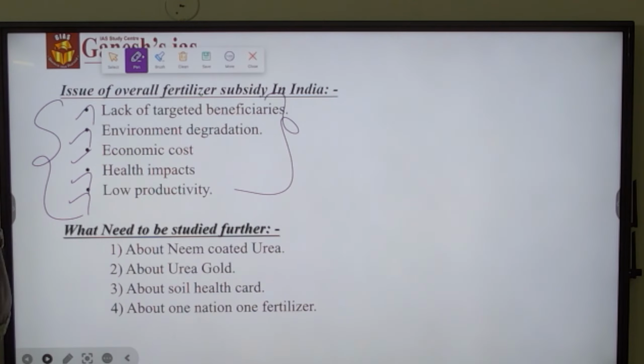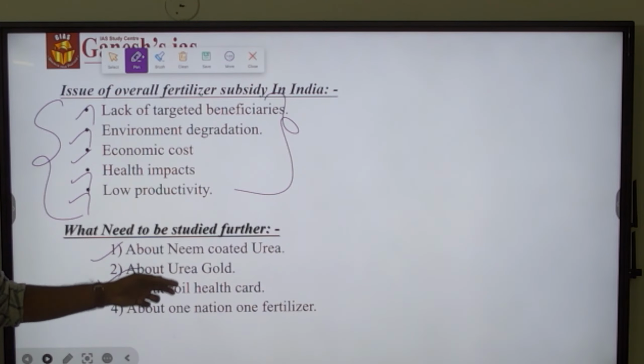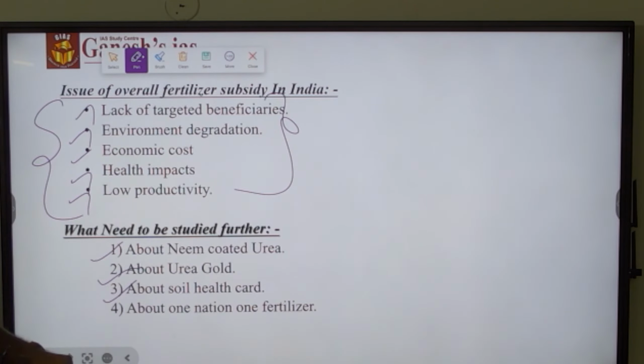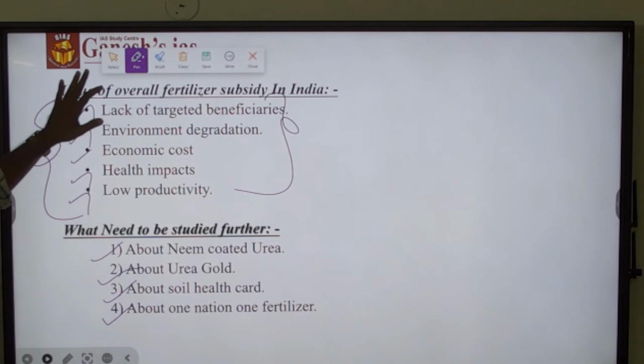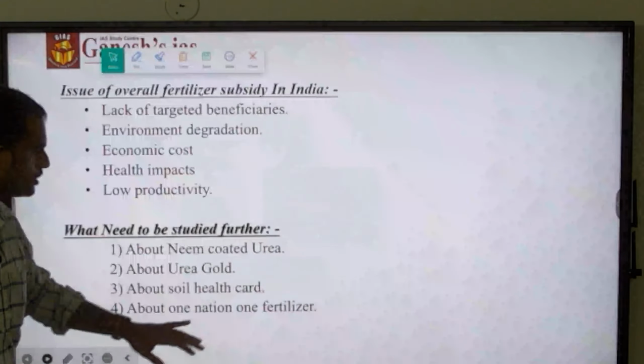So what we need to study further is, we should know about neem coated urea, what it is about, and then we should know what urea gold is about, and what the difference between both of them is. Third, we should know about the soil health card, and then the one nation, one fertilizer scheme. Okay, these are the other things which we need to be aware of.